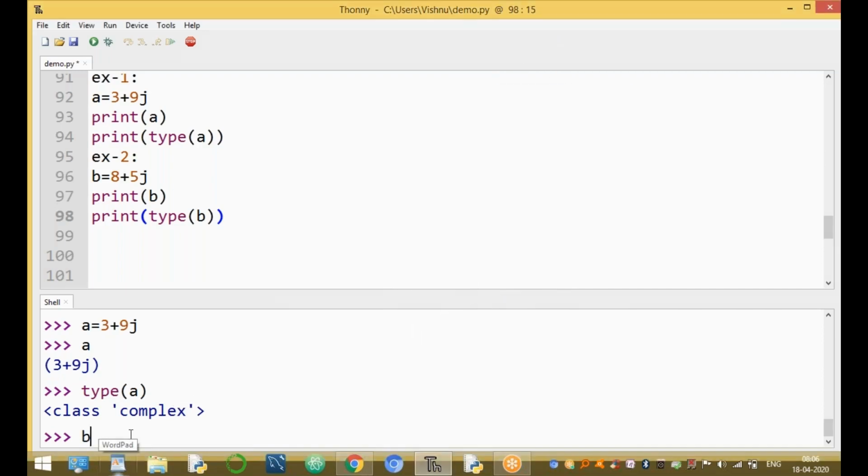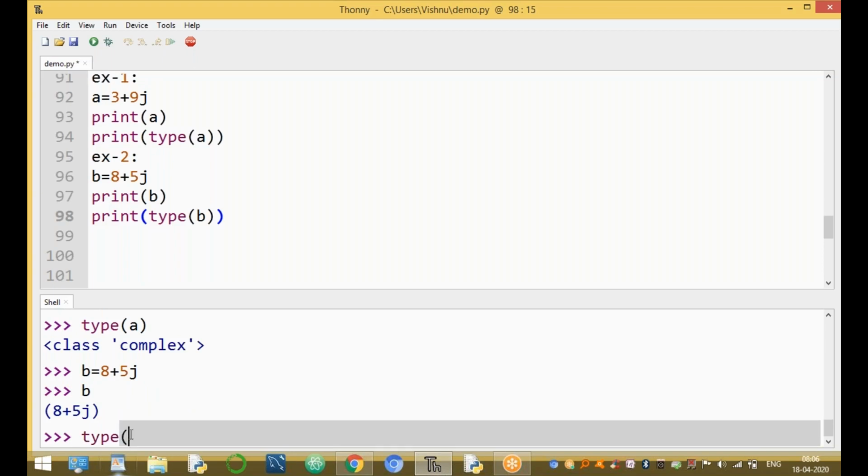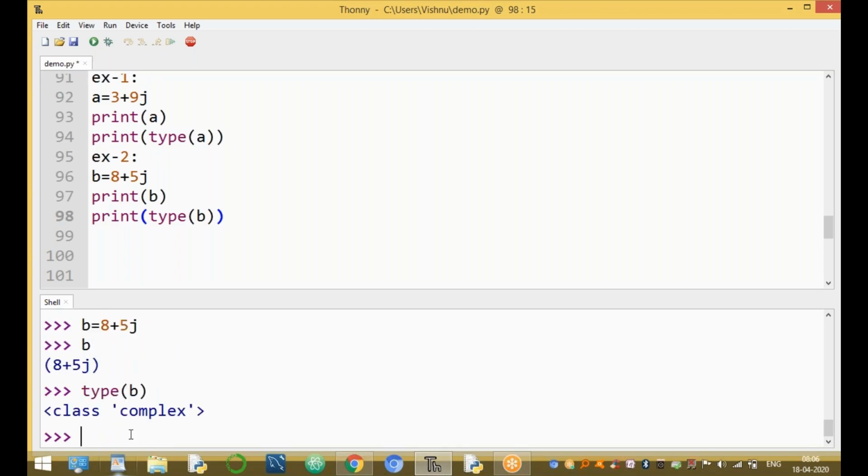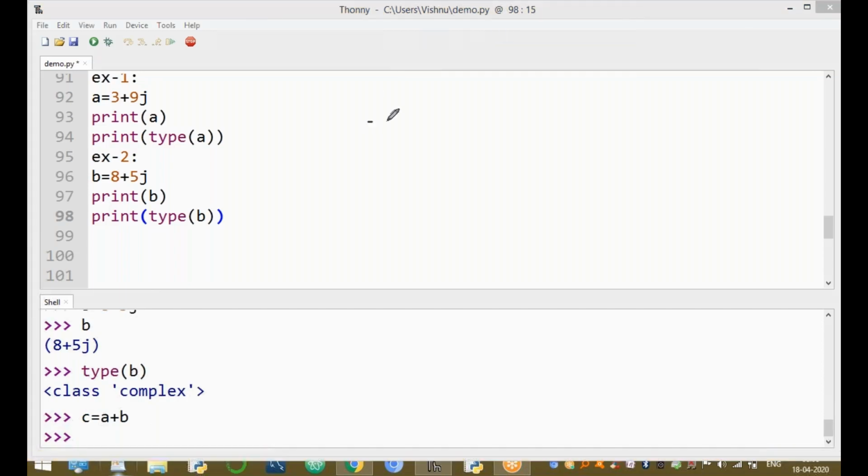And run one more example. b equal to 8 plus 5j. Print the b value and the type of b. Type of b is complex type. For example, if you want to perform the addition of two numbers, c equal to a plus b. You can perform the addition of two complex numbers. One complex number is 3 plus 9j.